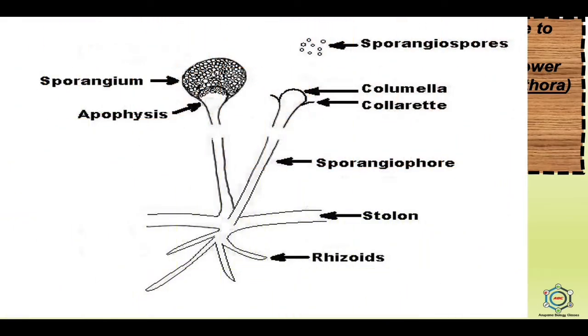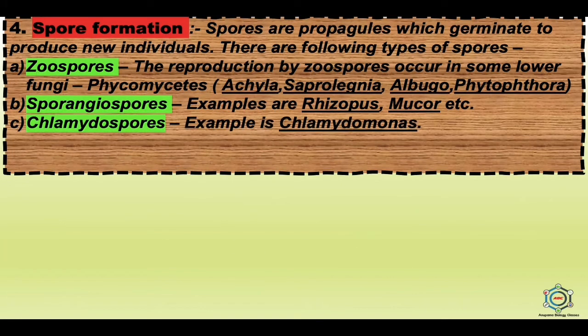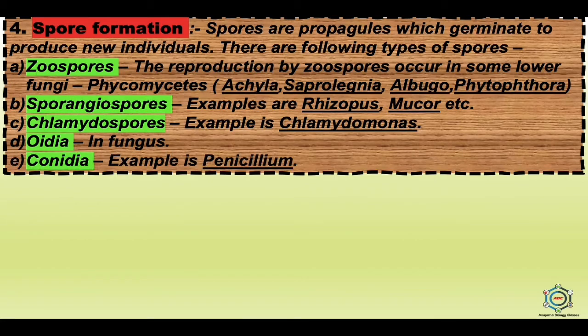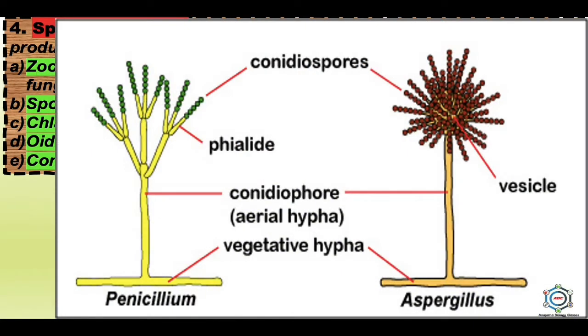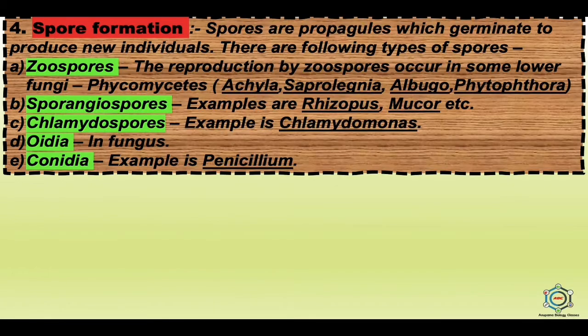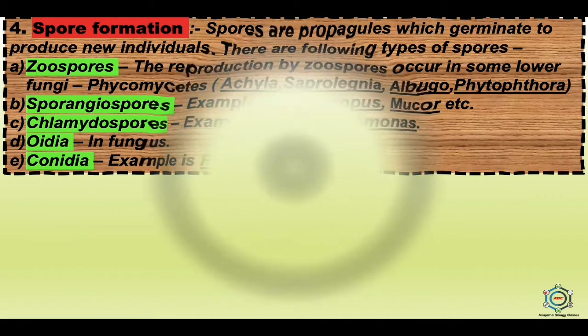In this figure you can see the sporangium which forms the sporangiospores. Now the chlamydospores, and the example is Chlamydomonas. Next is oidia, and the example is fungus, and after that the conidia, example Penicillium. Here you can see the conidiophores, which is the aerial hypha which forms the conidiospores. Now we see the details of all the pictures here.